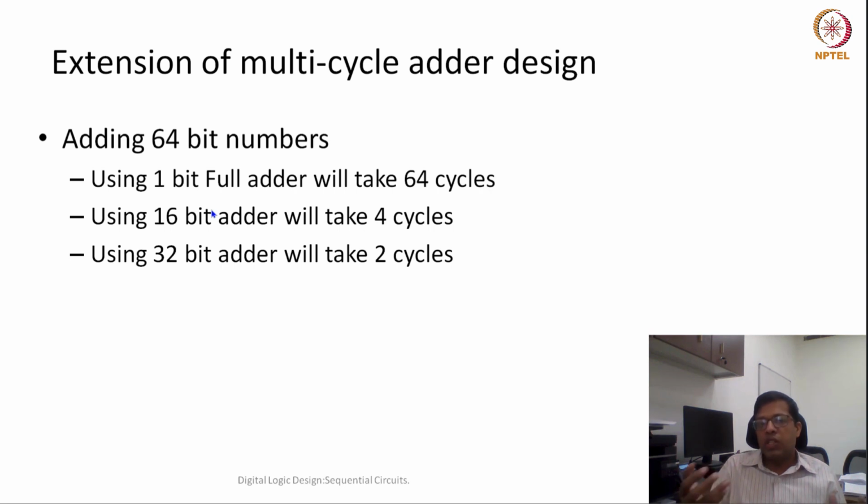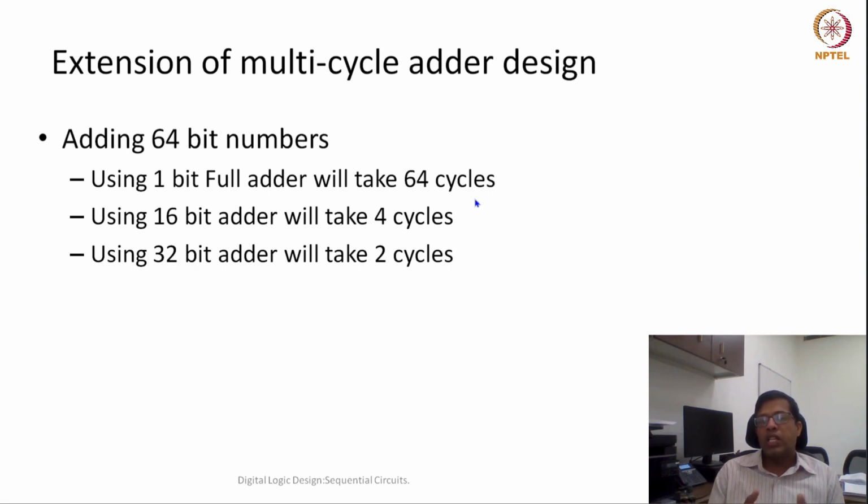Because of the latency of the register itself, when we see the overall latency of 64 bit addition, that part could be dominating. It would be non-negligible, a significant part of my latency.